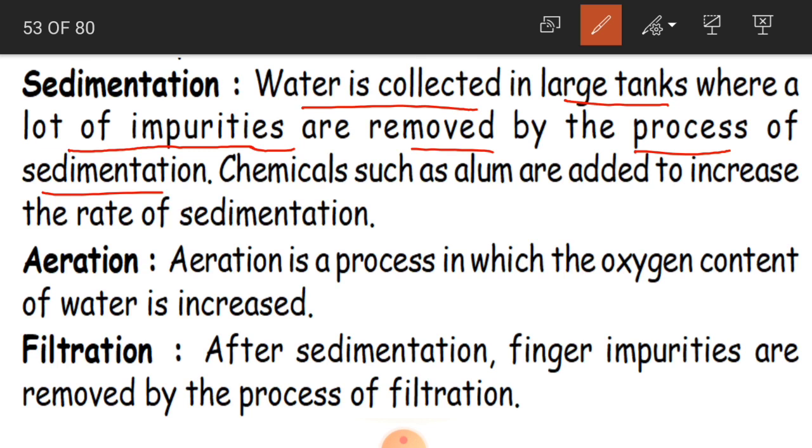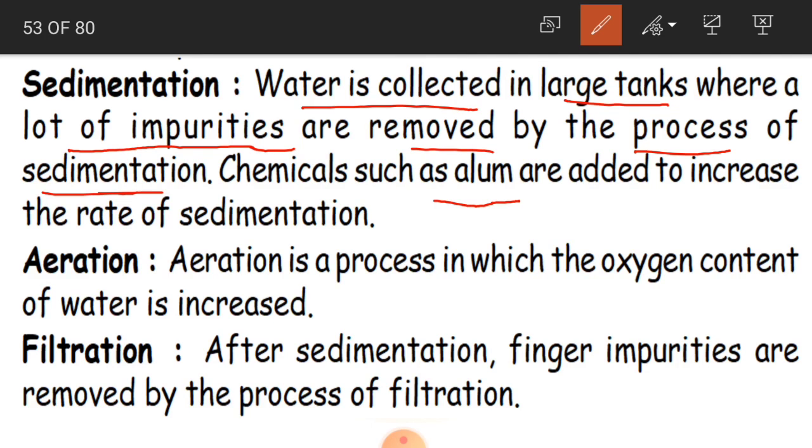How does this sedimentation process go, children? By heating, in the sense by water evaporation. So this process is called sedimentation, and chemicals such as alum are added to increase the rate of sedimentation. Not only through evaporation, children, we can also use some chemicals such as alum.